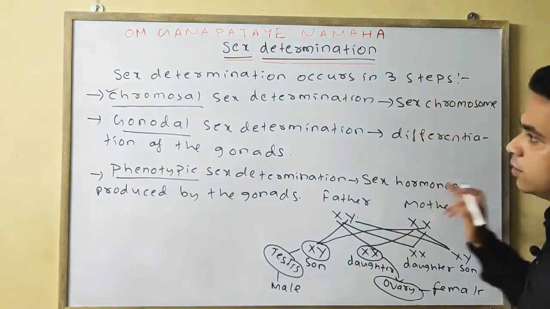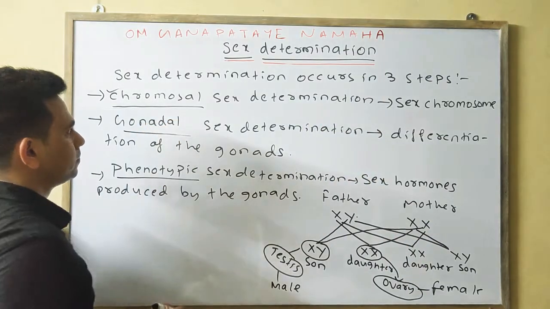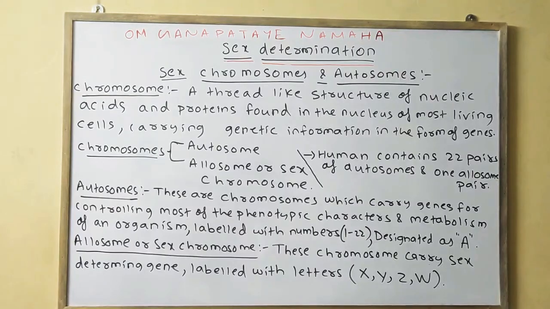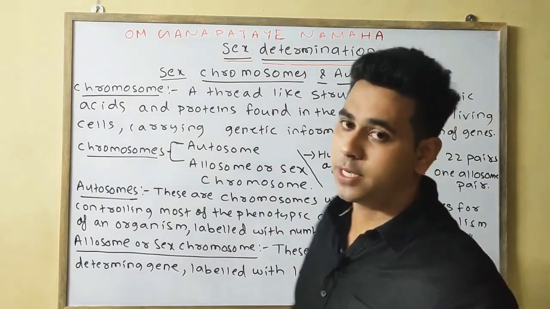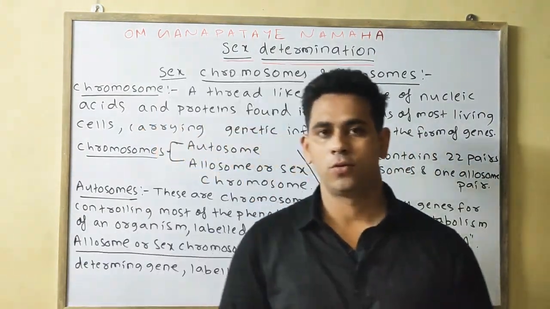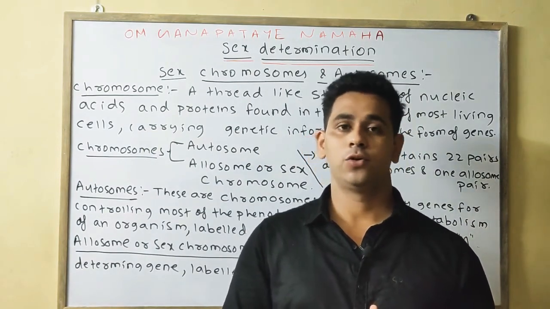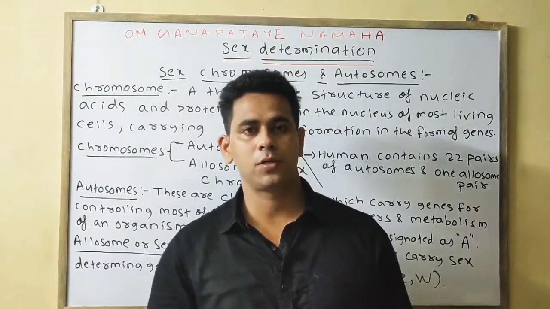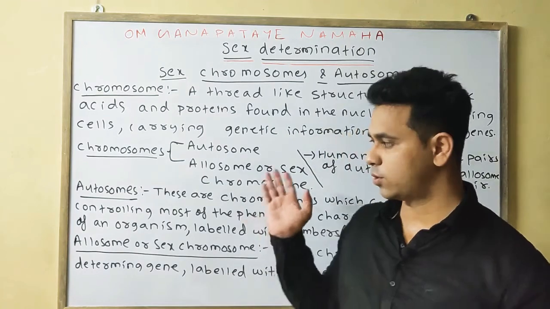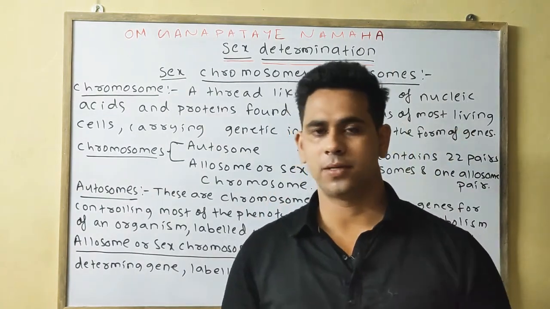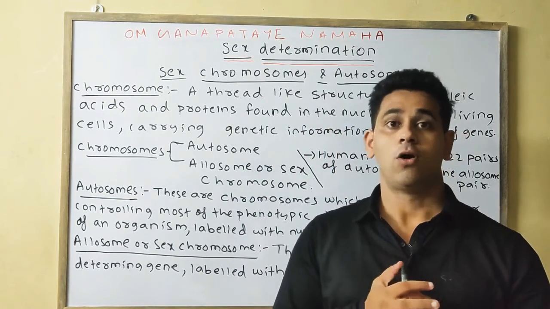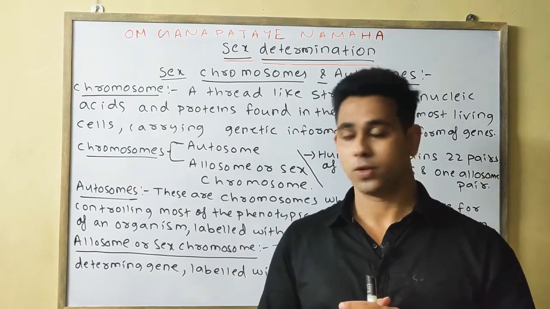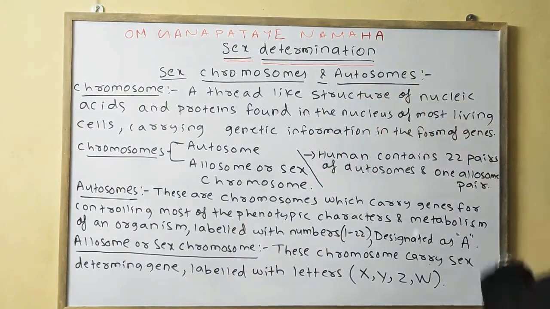Gonadal, okay, correct it. So sex determination involves three steps: chromosomal, gonadal, and phenotypic sex determination. In many cases, sex determination may be genetic, as we have done in the crosses. But in some cases, sex determination also depends on various other factors, such as environmental factors and the hormones produced. Now we'll discuss the sex chromosomes and the autosomes.